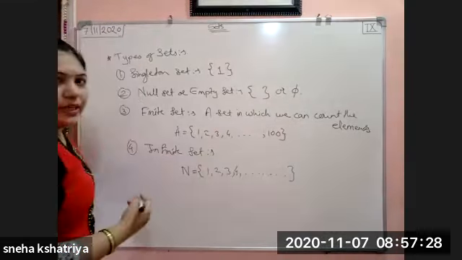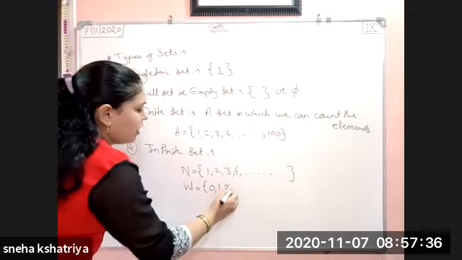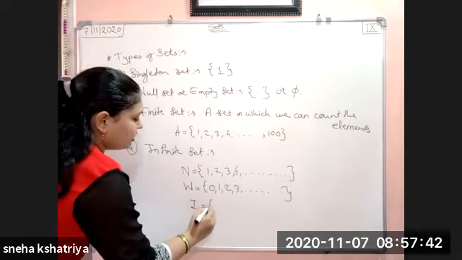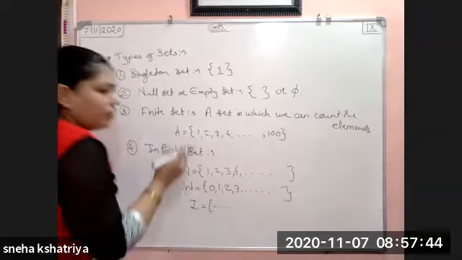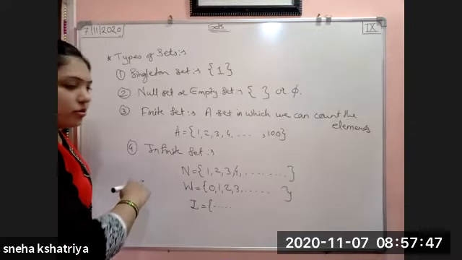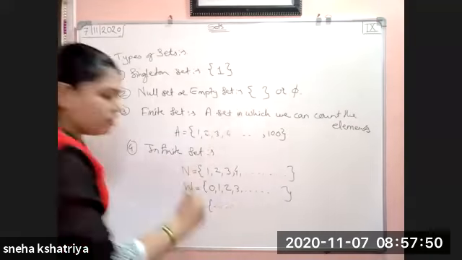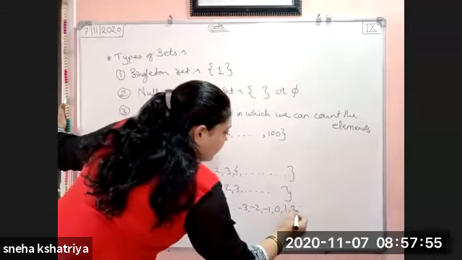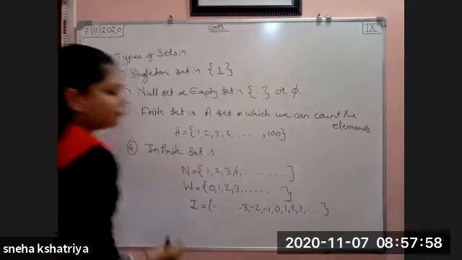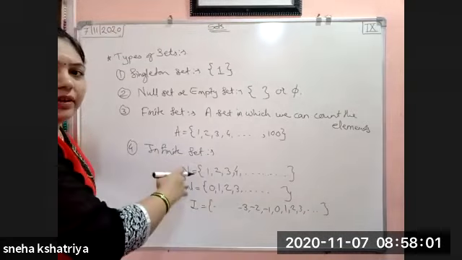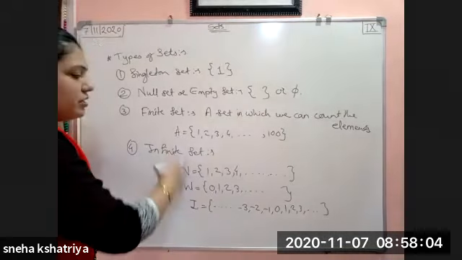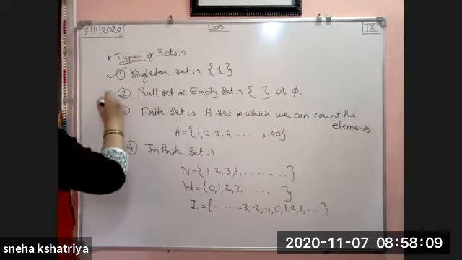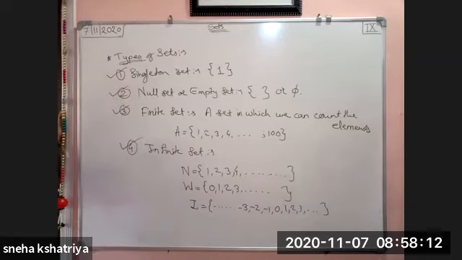Then it comes to whole numbers. Whole numbers start with 1, 2, 3, 4 and again so on. After that I have given integers. Integers also have dot dot dot dot because they contain negative numbers also. So from the negative side to the positive side, it is -3, -2, -1, 0, then 1, 2, 3 and so on. It goes from negative infinity to positive infinity. So these are the types of sets which we have learned: singleton set, null set, finite set and infinite set.